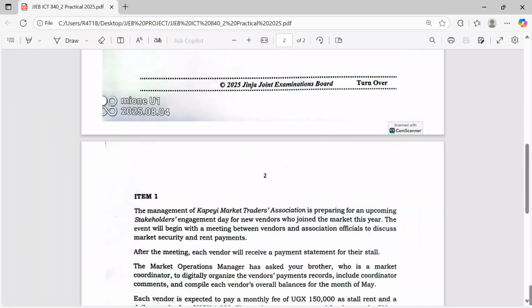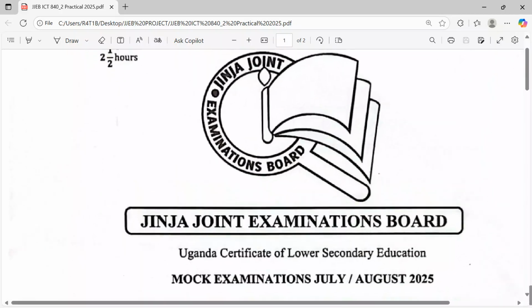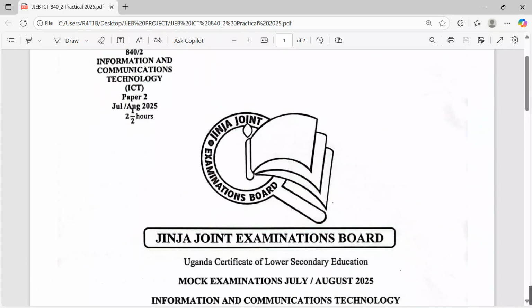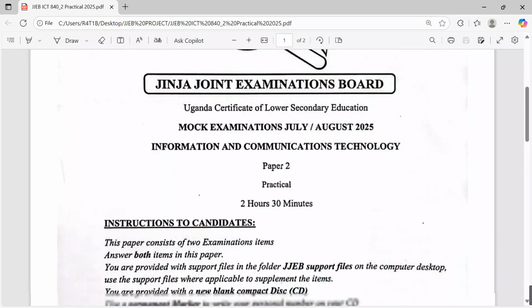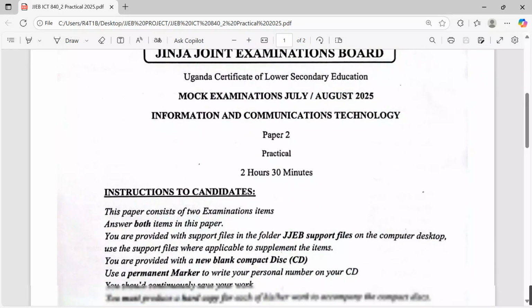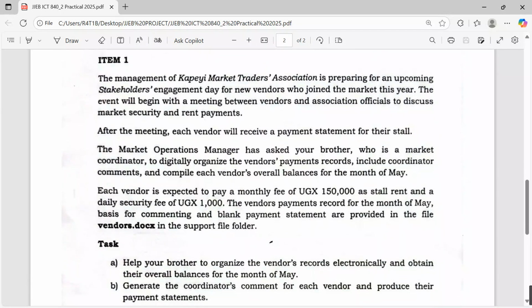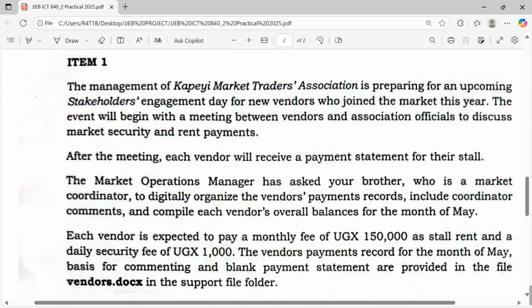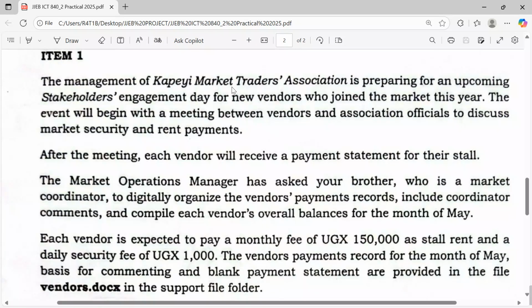We want to navigate through together to see how the candidate had to manipulate the different applications to attend to the item setter's interest. Okay, so let us scroll into the item and start digesting the grammar to give us an overview of what we had to do. Item 1.